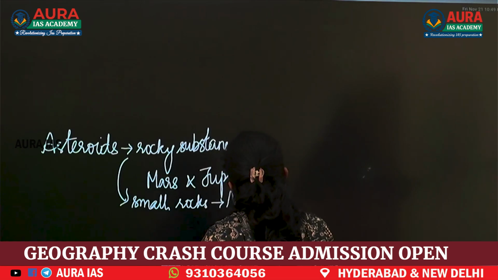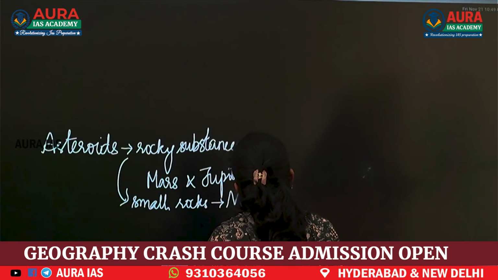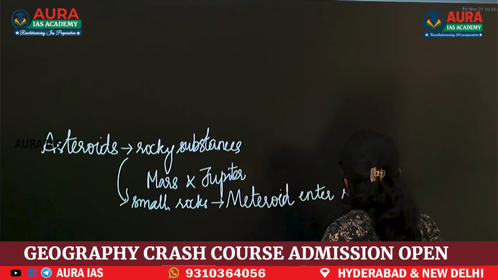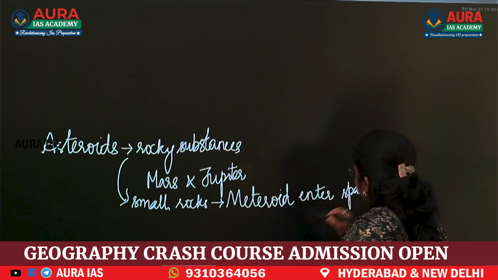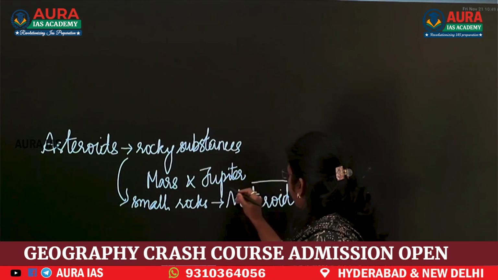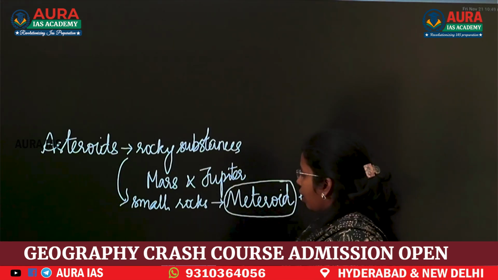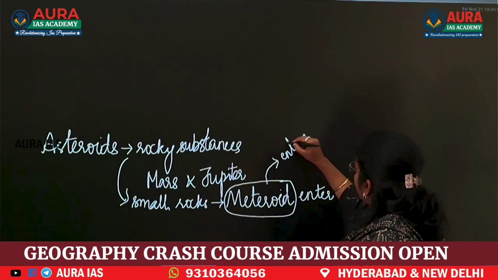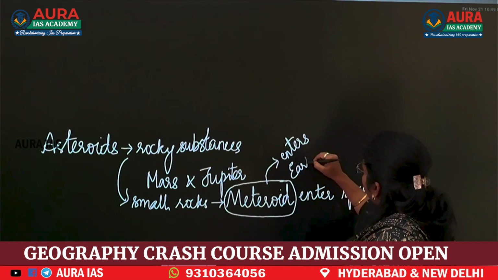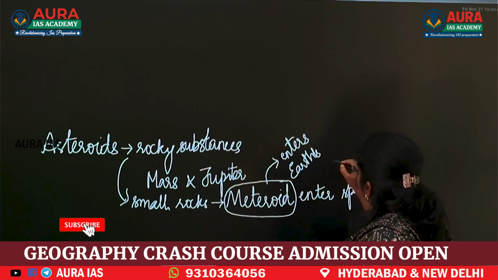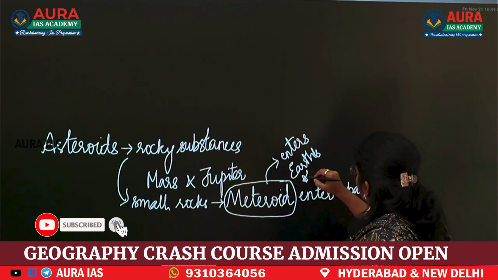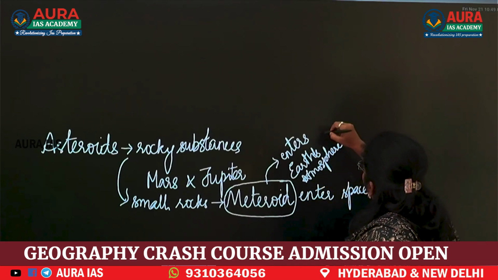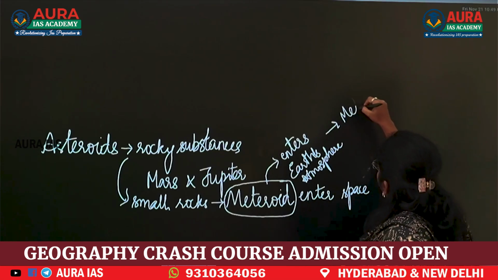These meteoroids enter space. After entering space, if this meteoroid enters Earth's atmosphere, it is known as a meteor.